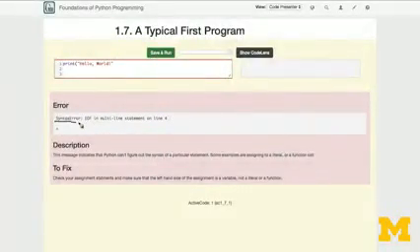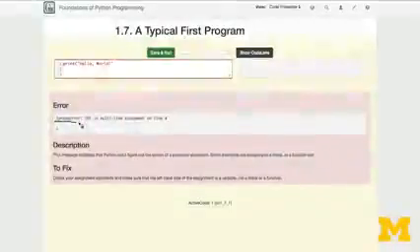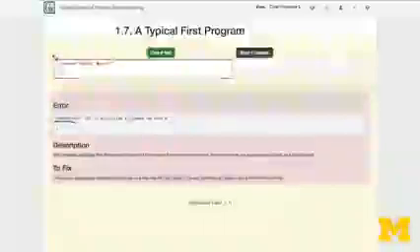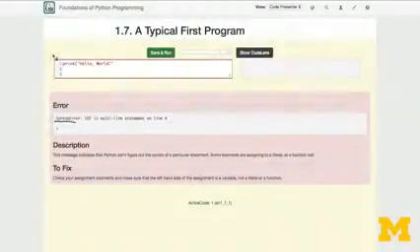A syntax error is Python saying that it doesn't understand the rules of what you wrote, so it doesn't try to actually execute what's in the source code window. In other words, a syntactic error or a syntax error is when you're not following the rules of the Python programming language. In this case, we're not following the rule that this open parenthesis has to be followed by a close parenthesis. Throughout this course, we're going to run into syntax errors and other kinds of errors, including runtime errors and semantic errors.